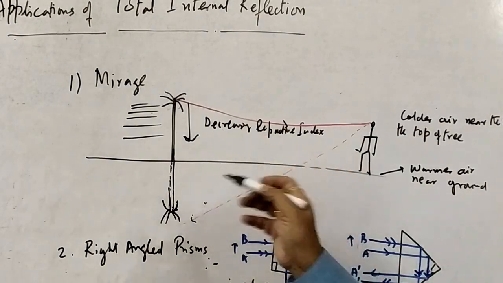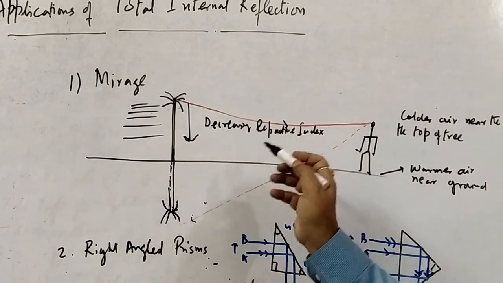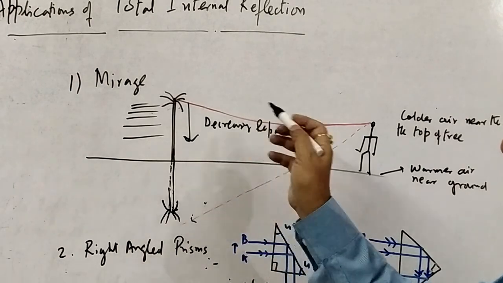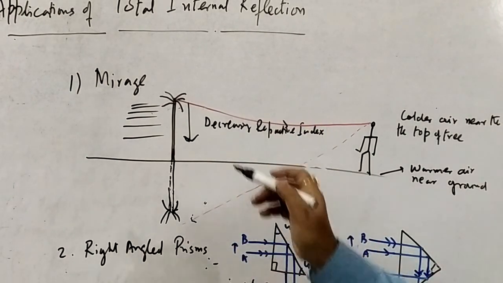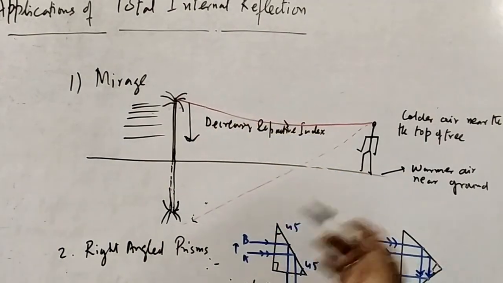The refractive index gradually decreases, and that is why you cannot get total internal reflection in a homogeneous medium, but it is a heterogeneous medium by which you can have this type of mirage.